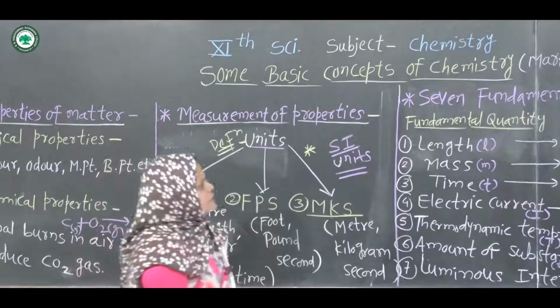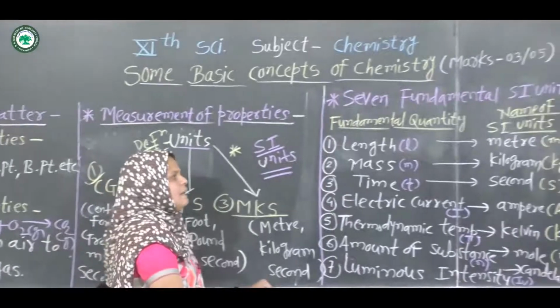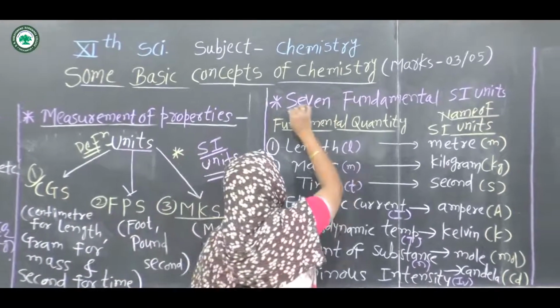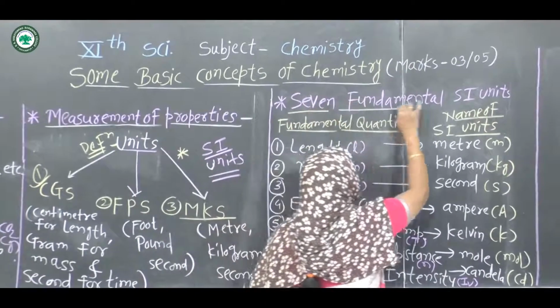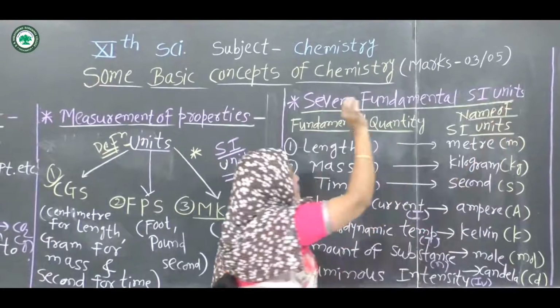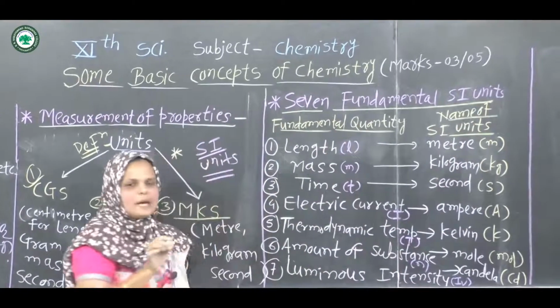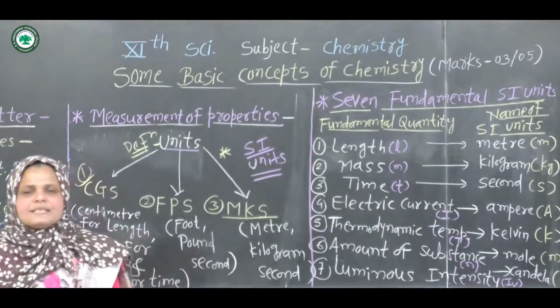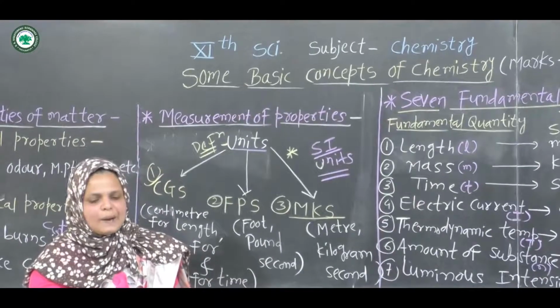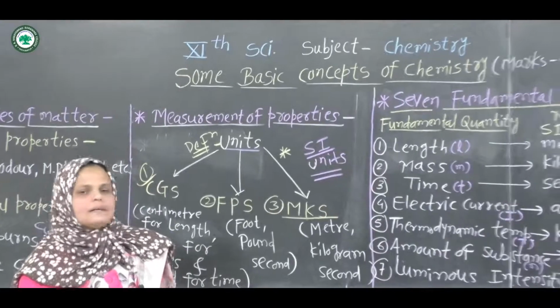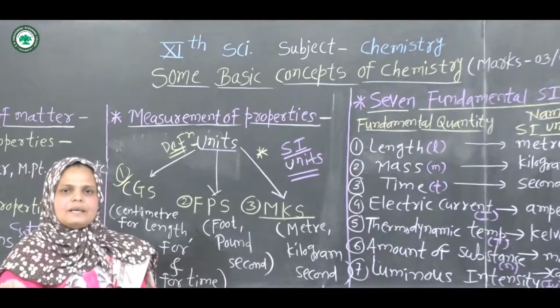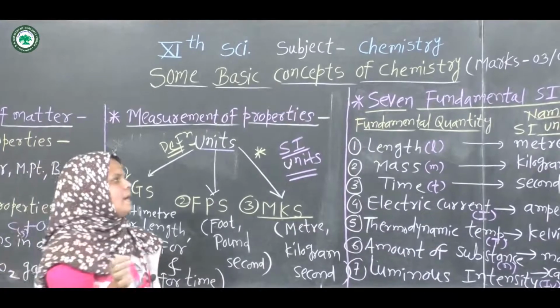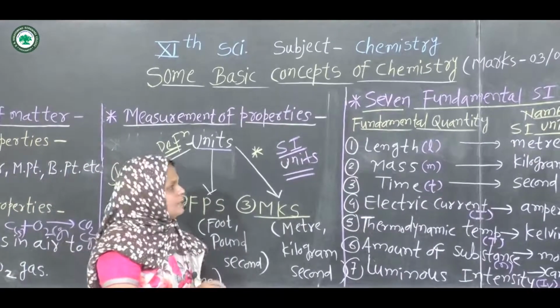There are 7 fundamental SI units. Fundamental units are the units which are independent and not derived from other units.